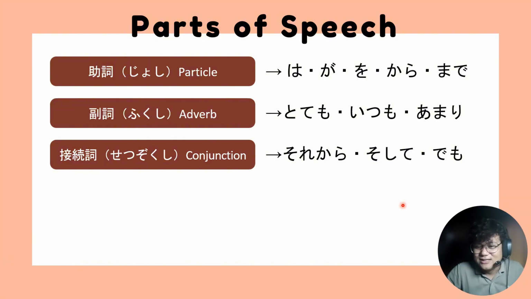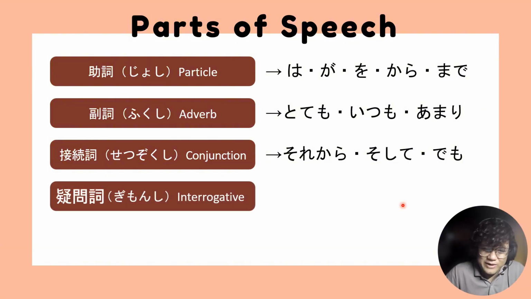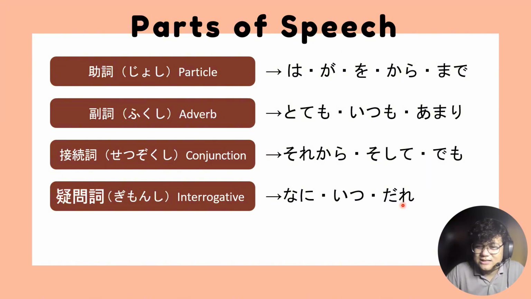Soshite is when you're adding something. Demo is when you're negating the previous sentence. In English it's but, diba? And we have interrogatives, gimonshi, like nani, itsu, dare. What, when, and who, diba?